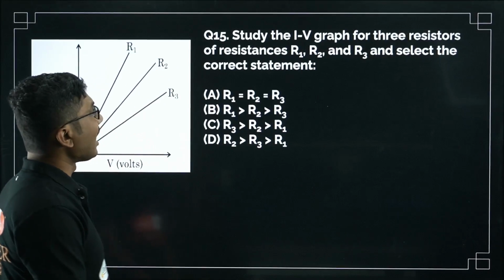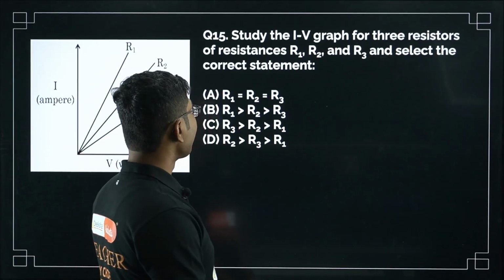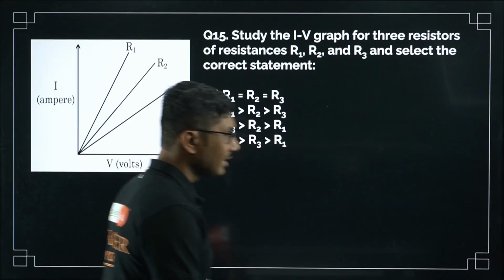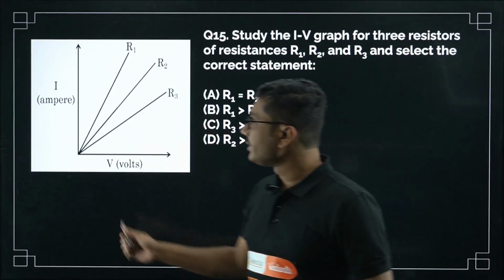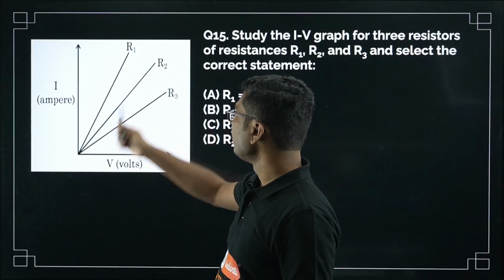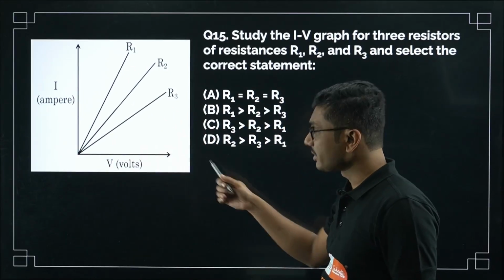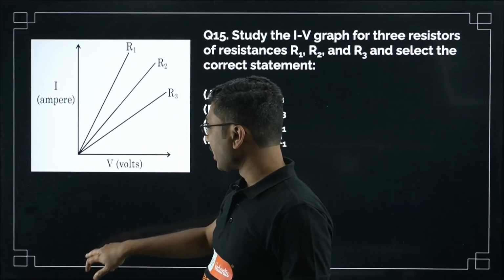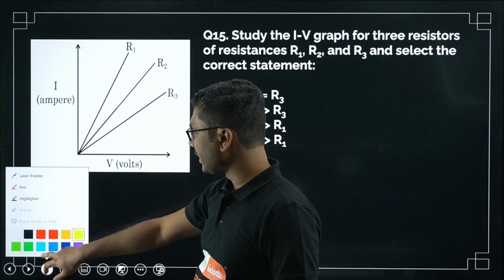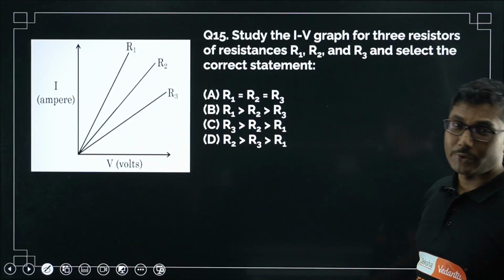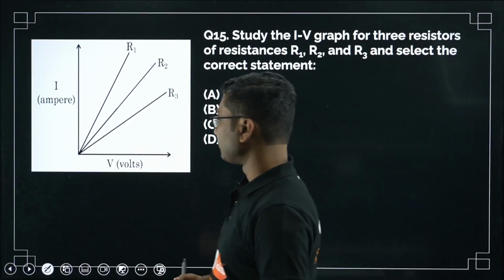Study the IV graph for 3 resistors of resistances R1, R2 and R3 and select the correct statement. So here we have 3 resistances R1, R2 and R3. Along this axis we have current in ampere, along this axis we have volt. Okay, and we have to identify which one is greater, or if they are equal or not. So what is the relationship between R1 and R2? So how to do that?